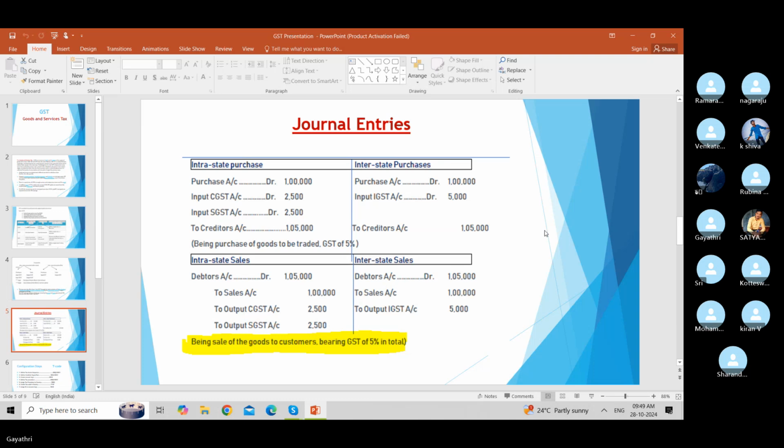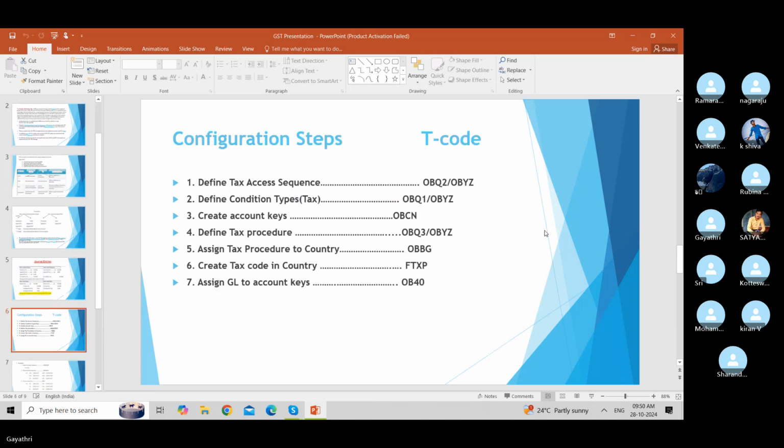And next, we will discuss the configuration steps. In total, 7 configurations will be there. The first one is define tax access sequence, that is T code OBQ2 or OBYZ. And the next one is define condition types, tax code OBQ1 or OBY.